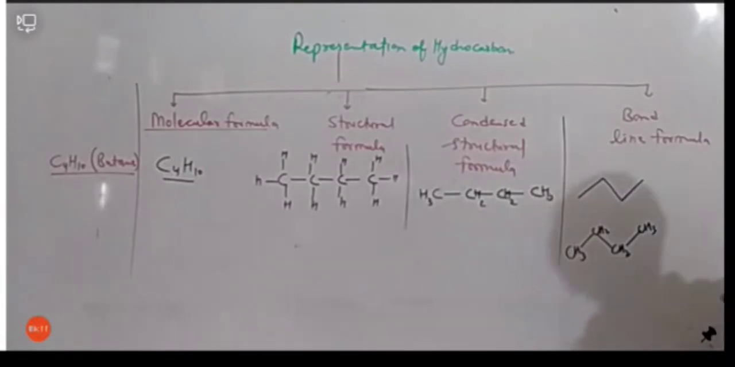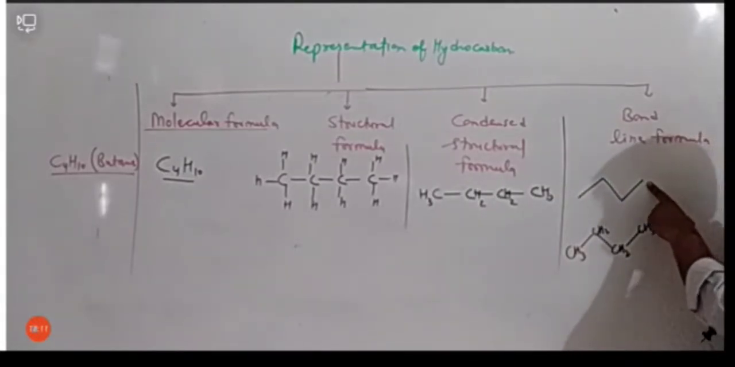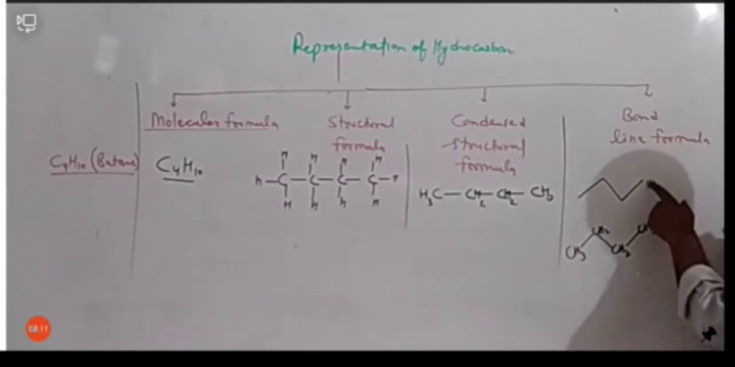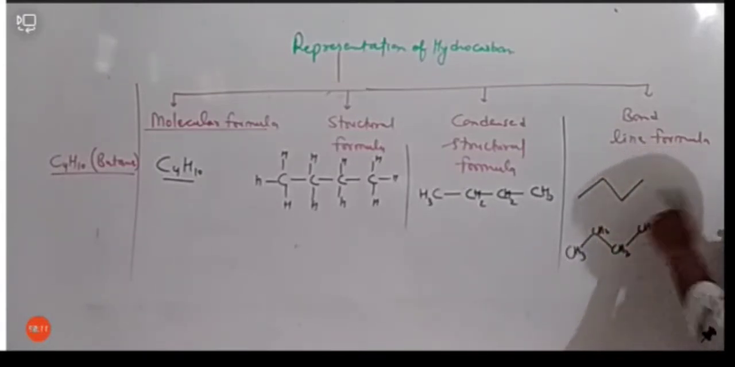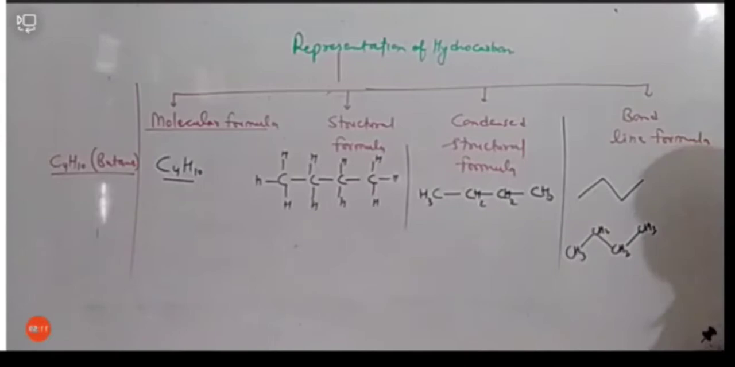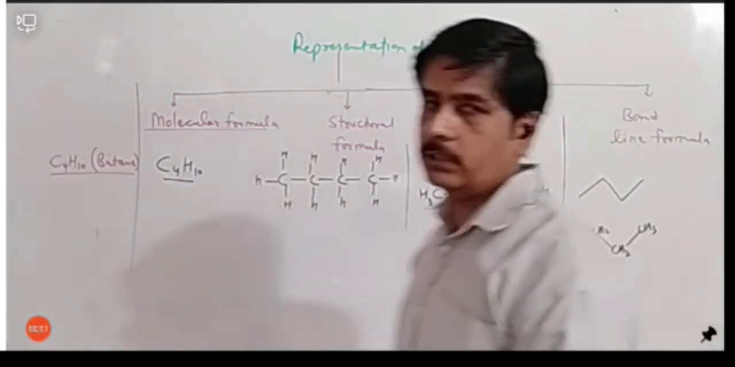So here each end point of the bond line shows CH3. This is CH3. This is CH3. This is CH2. This is CH2. So any long chain we can express using this formula. इस formula को यूज में लेकर के हम किसी chain को भी express कर सकते हैं.